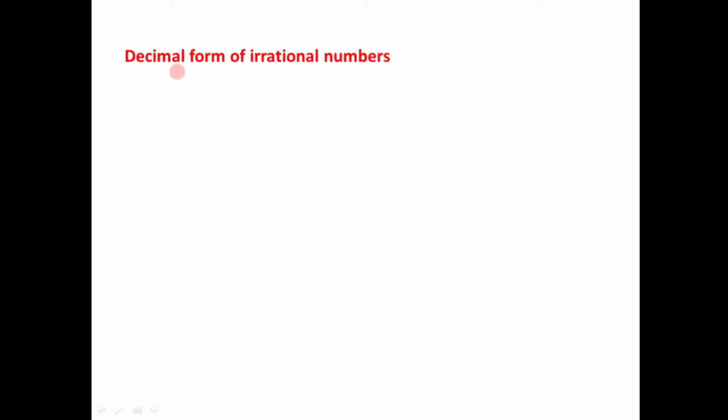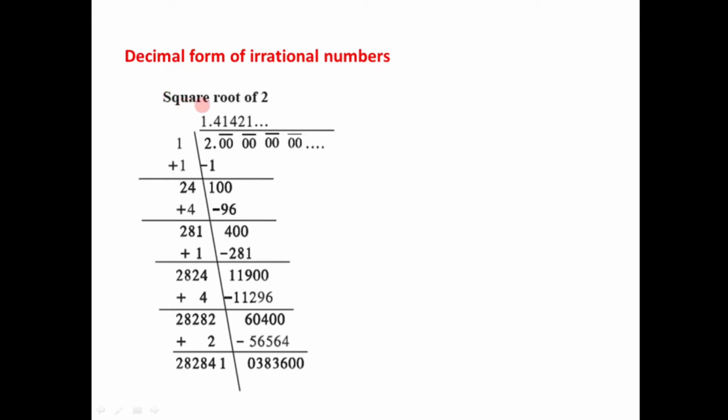Let us have some examples. If we are trying to find the square root of 2 by this division process, we can find the square root of 2. So the square root of 2 is 1.41421 and so on. So this division process never ends here and we do not get some group of numbers which are recurring. So this is the decimal form which is neither terminating nor recurring. So this decimal form is non-terminating and non-recurring. That's why the square root of 2 is irrational number.